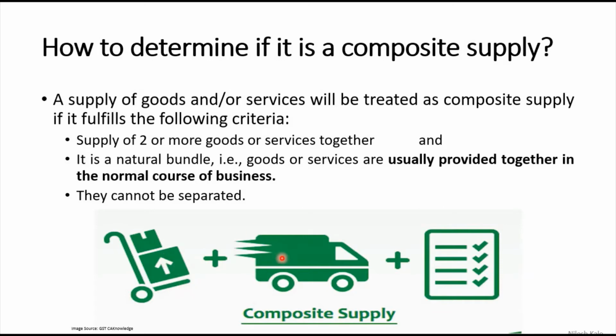Transportation is done via vehicle, but insurance is also taken on the transportation of the goods, and therefore the insurance and the transportation, these two are composite supply. What is the principal supply here? Principal supply is transportation, because what is our main intention? Our main intention is to transport. Our intention is not to take the insurance on the goods, but our intention is to transport the goods in the supply chain, and therefore this is a composite supply. Hope you have understood this point.